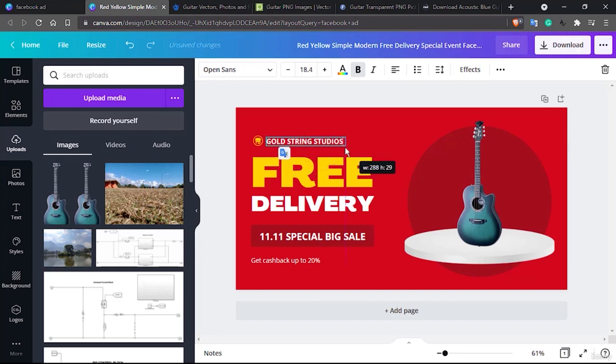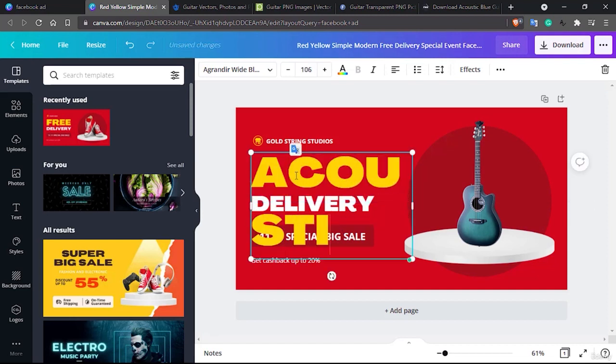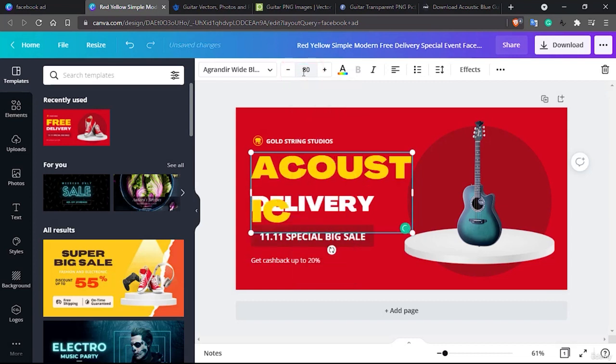We don't need to worry about the type of font, but let's just worry about the font size. I would prefer to keep it just 16, and you can have whichever sale this is. And I guess rather than saying free delivery right here, let's just write this as acoustic, and then decrease its font size to something like 80, or even less than that, 60.